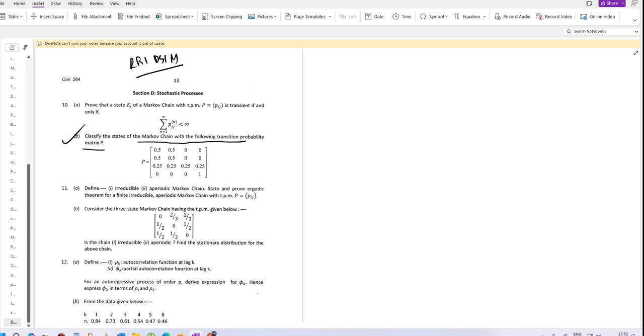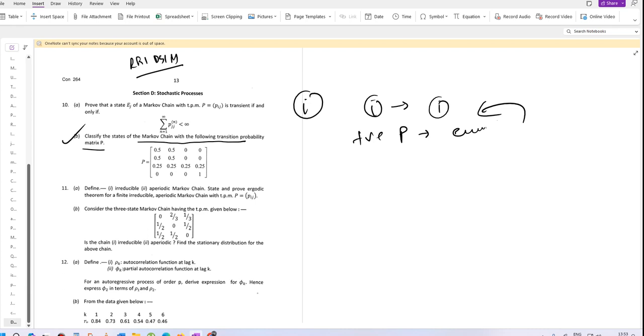So first, the transition probability matrix. Now the transient states. A state I is transient if there is a non-zero probability that, starting from state I, the process will never return to I. In other words, there is a positive probability of eventually leaving the state and never returning. Okay, this is one part.